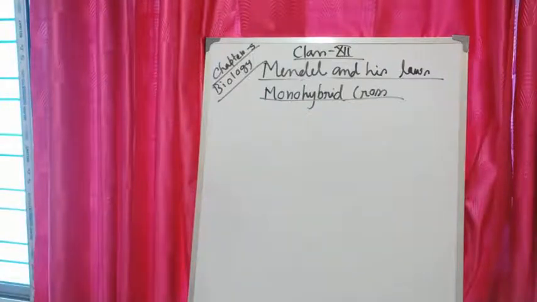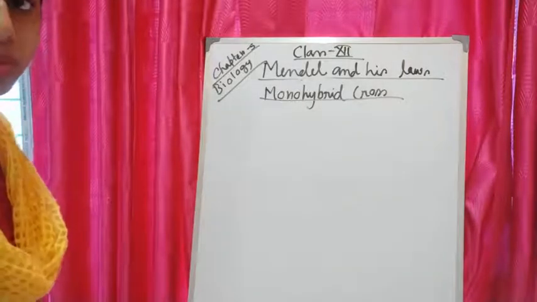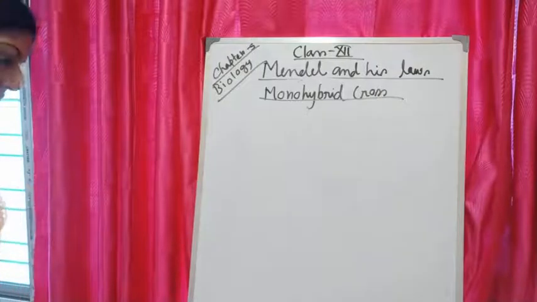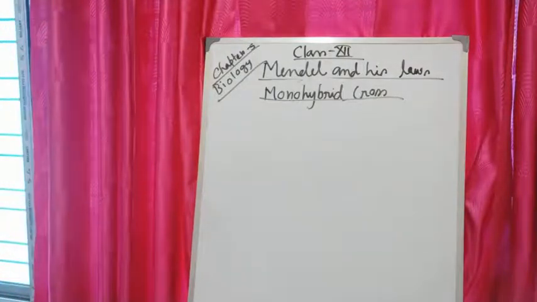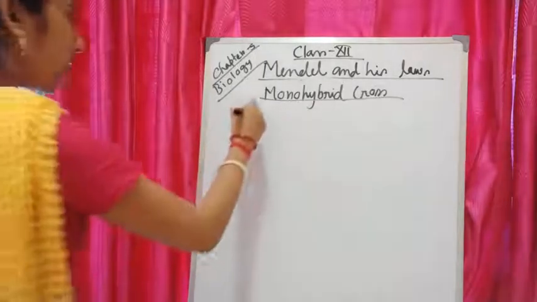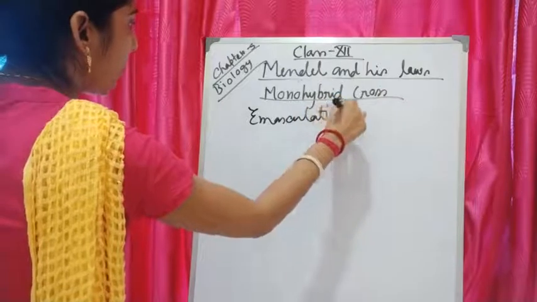So first, for the hybridization technique, Mendel has selected some parents and he has done emasculation and bagging. That means Mendel wanted to do cross-pollination or artificial pollination first. So he needed to stop the self-pollination. That's why first he has done emasculation and bagging.